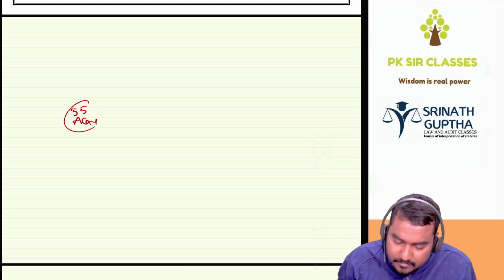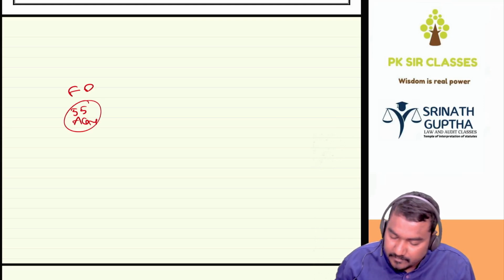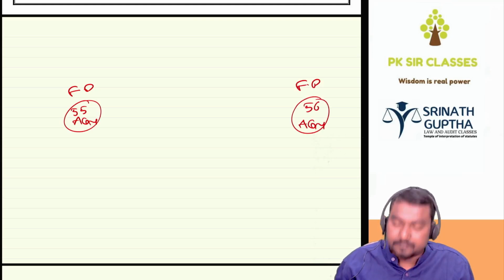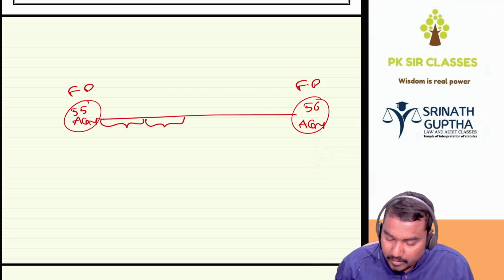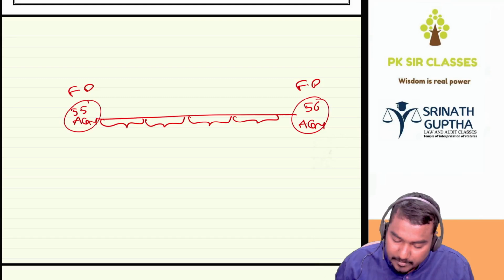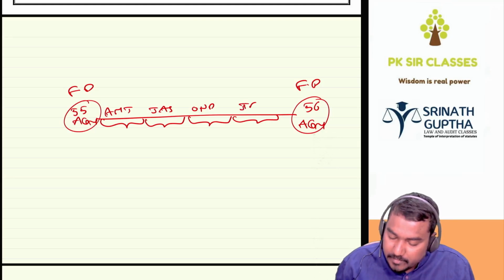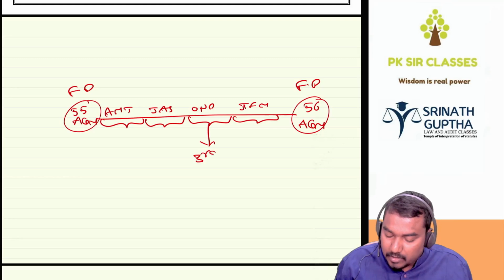55th AGM final dividend will be there. 56th AGM final dividend will be there, है ना. During the financial year it will have 4 quarters: quarter 1, quarter 2, quarter 3, quarter 4, है ना बेटा. April, May, June, July, August, September, October, November, December, January, February, March. 4 quarters are there. Here in the 3rd quarter company wants to declare the dividend.